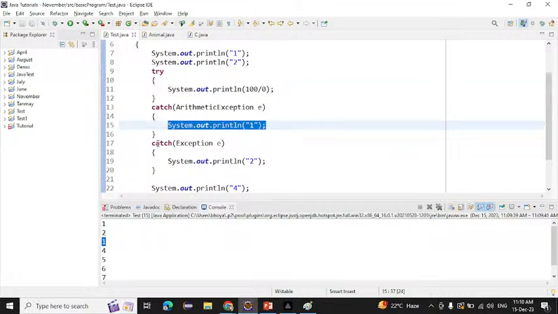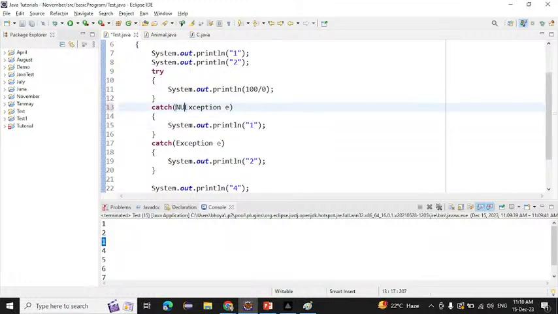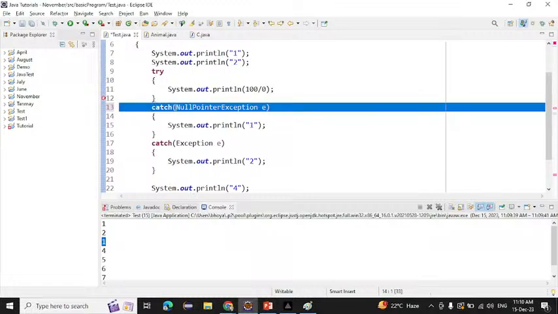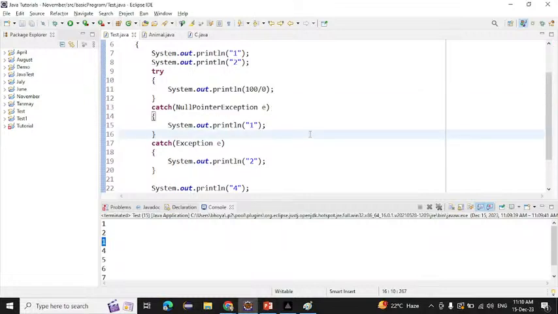So when will it go to the Exception class? Suppose we have a different exception here. Suppose we have a NullPointerException here. Now what will it print? What will be printed now?